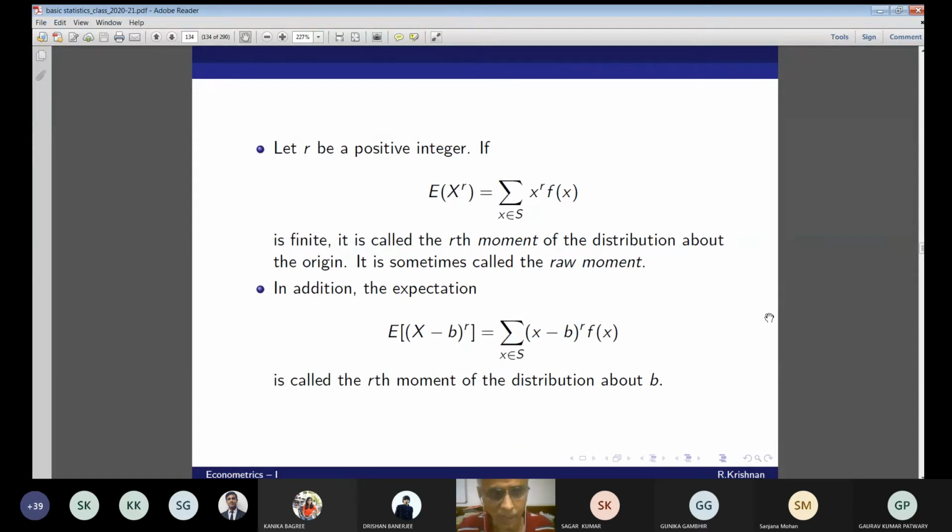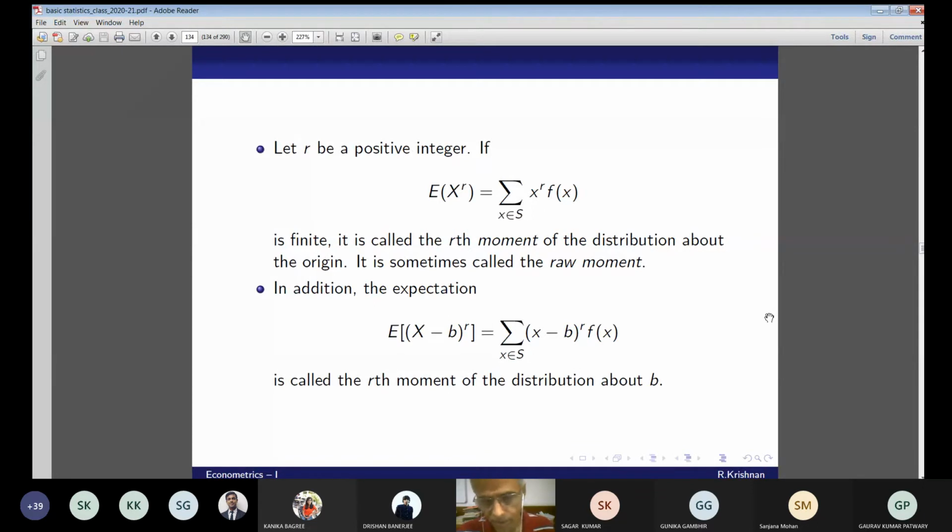Suppose r is a positive integer. This is a general definition. The expected value of X^r, that is, the sum of x^r f(x). When r is equal to 1, we get the mean of the random variable. When r is 2, this is the second moment. This is called the rth moment of the distribution about the origin. This is sometimes called the raw moment.